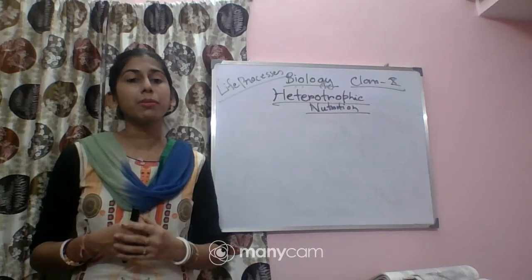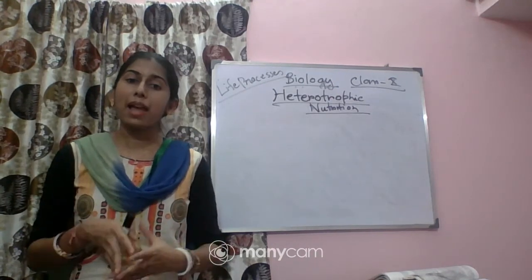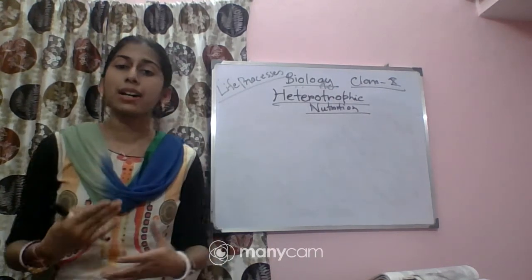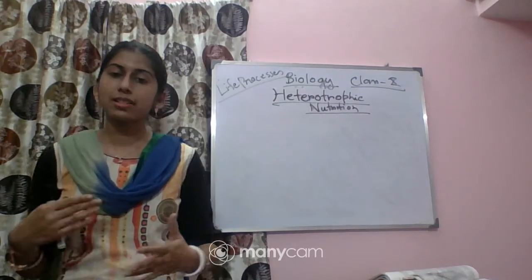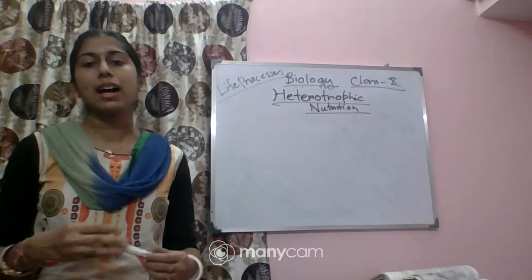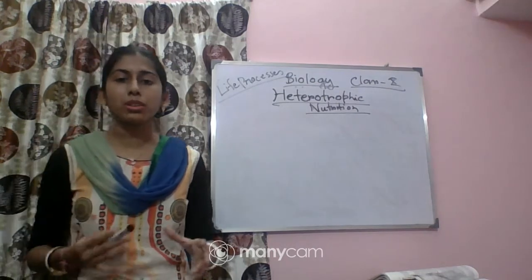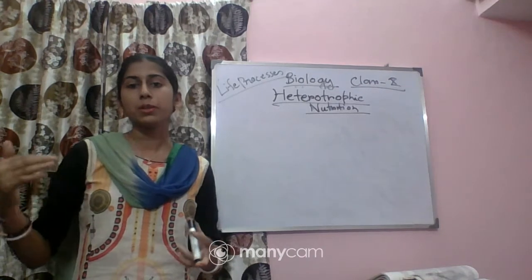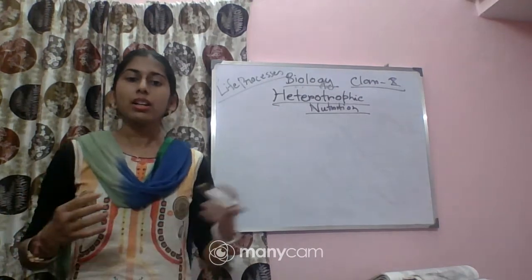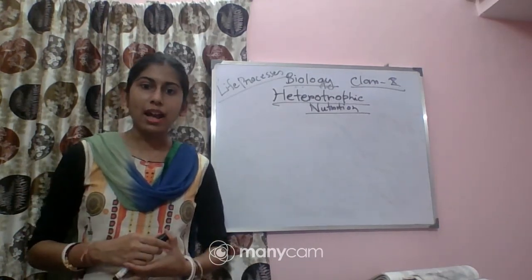Some are herbivorous, which take plant products as their food. Some are carnivorous, which take animal products as food, and some are omnivorous, which take both plant and animal products as their food. So we see differences between the cow and the lion in respect to their food, right?